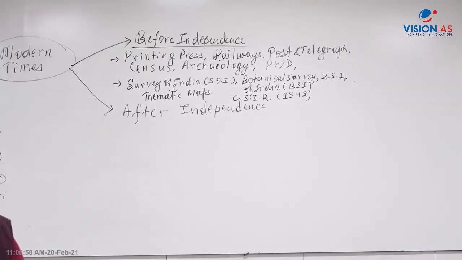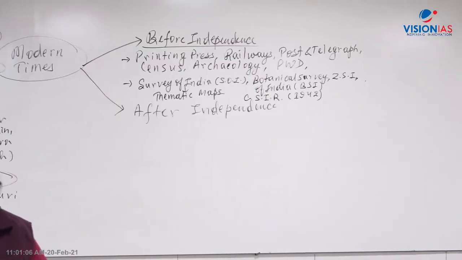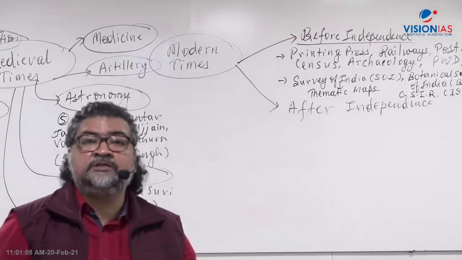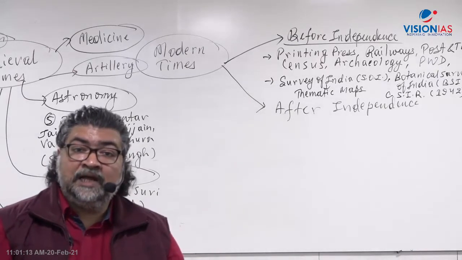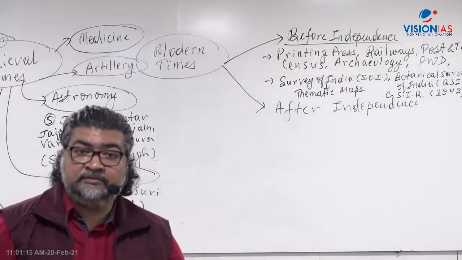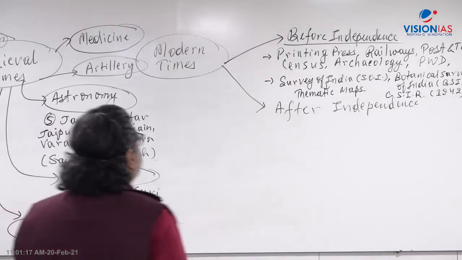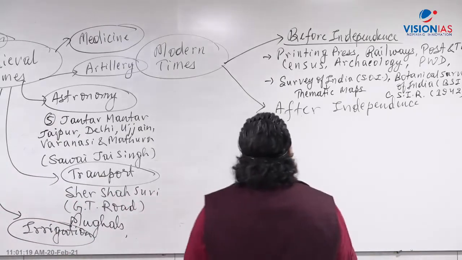So Indian industrialists, European industrialists, European scientists and Indian scientists came together as a group, which after independence became CSIR. Today CSIR has hundreds of labs and works in different areas of science and technology, right? So CSIR was established in 1942.